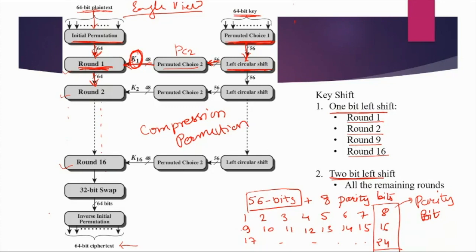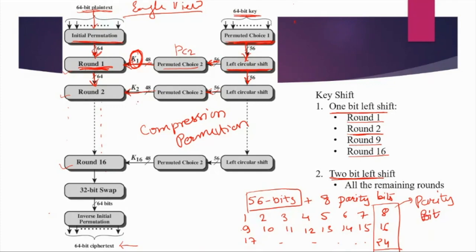The same pattern repeats. Whatever answer we get from the circular shift will become the input when we have to generate the key for the next round. Since this is round 2, we will again do a 1-bit left shift. We get 56 bits. Now PC2 will compress it, removing 8 bits from the given 56 bits, and that will become K2, the key for round 2.